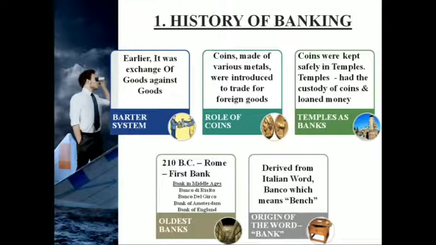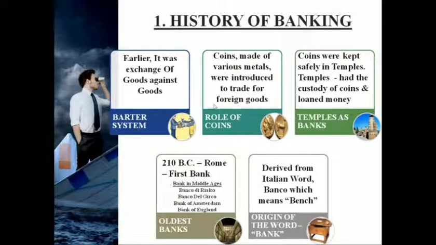So during the ages or ancient times where kings ruled us, we just had barter systems. So in the ancient world it was like exchange of goods against goods. So there was no rule for coins, and then came coins. Coins were introduced in various metals, and they were basically used for trading for foreign goods.